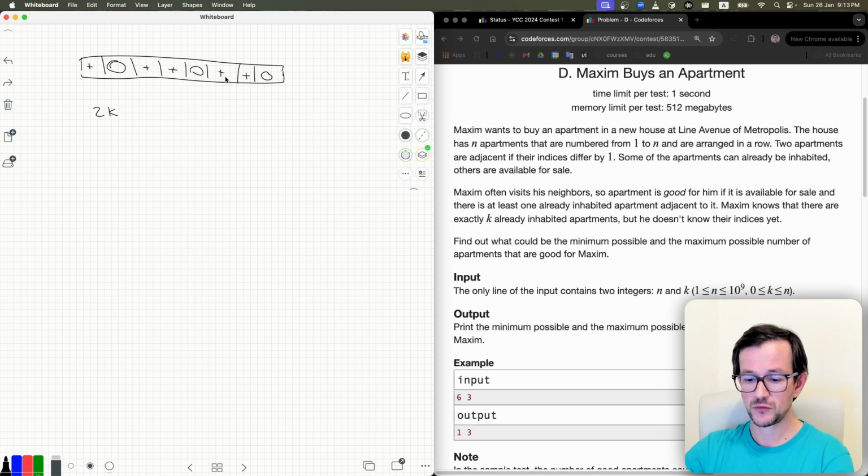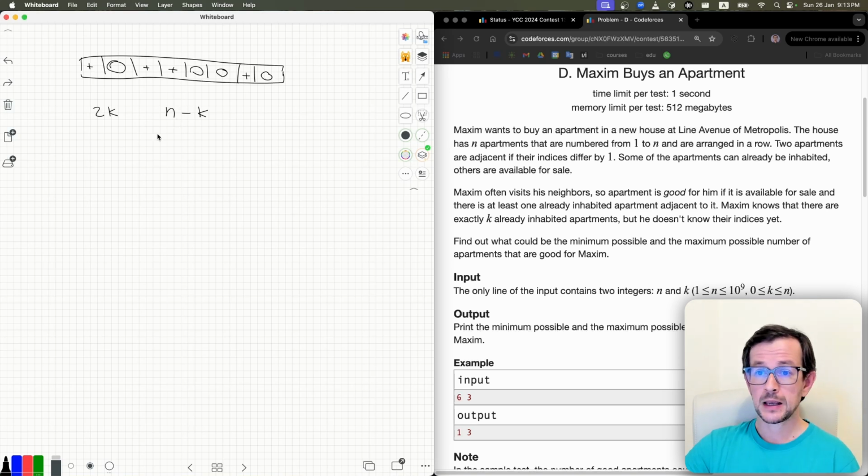So if you put your occupant anywhere, you decrease the number of good apartments. In this case, when we reach the end and now fill in the good apartments, the number of good apartments will be something like n minus k, because all apartments are good except those which are already occupied.